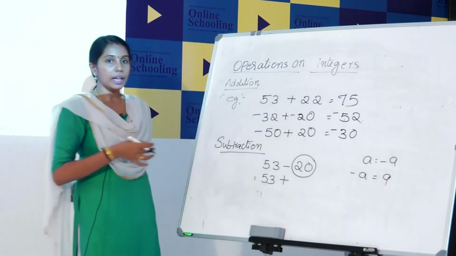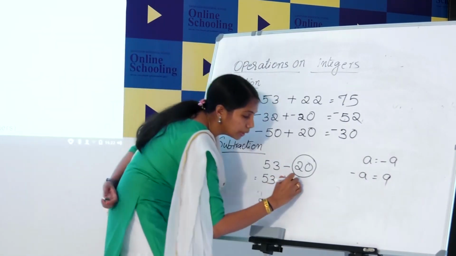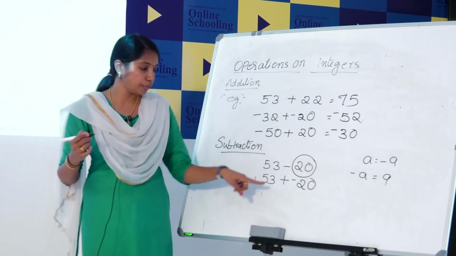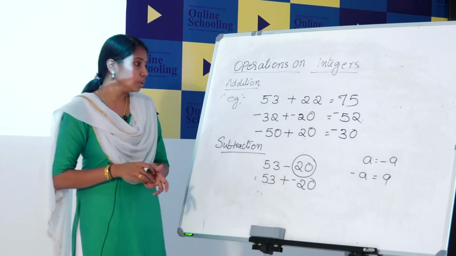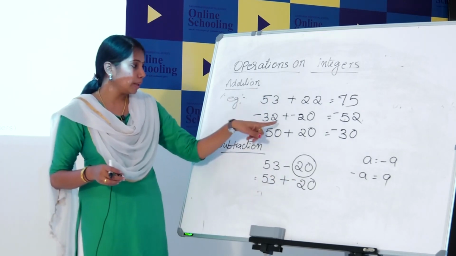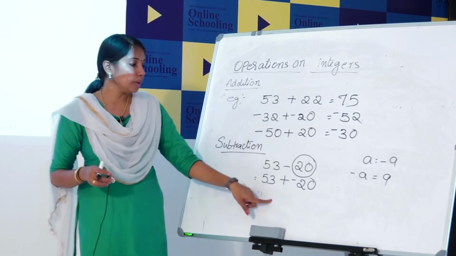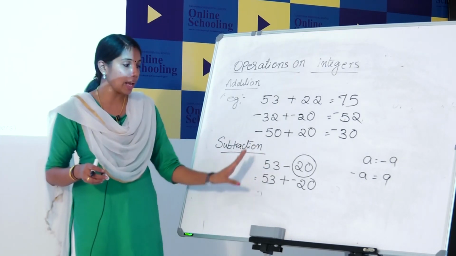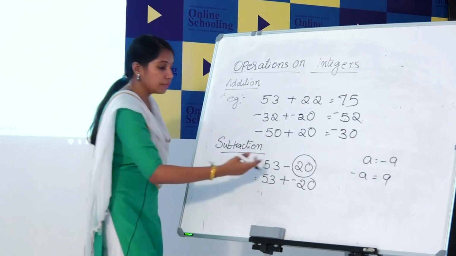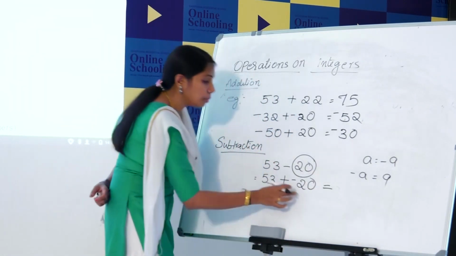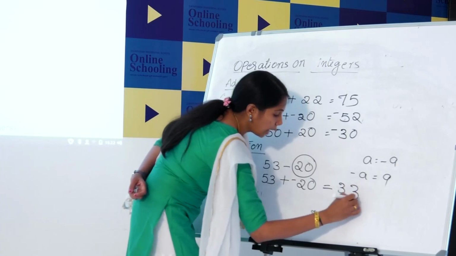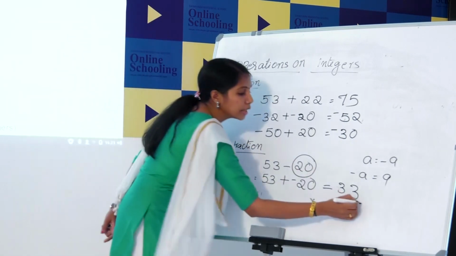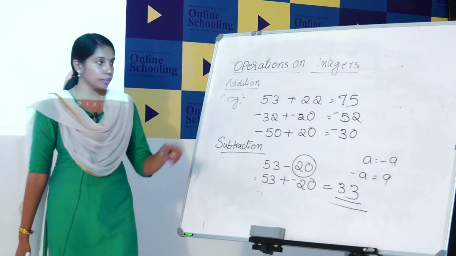So, in this way you can find the additive inverse of 20. What is the additive inverse of 20? Minus 20. Now, this is in the form of 53 plus minus 20. Then you know how we can add this. Look here, one positive and one negative integer. Just subtract the smaller number from the bigger number and put the sign of the bigger number. What is 53 minus 20? 33. And the sign of the bigger number is positive. 53 is the bigger number. So, the sign is positive. So, the answer is 33. Okay.